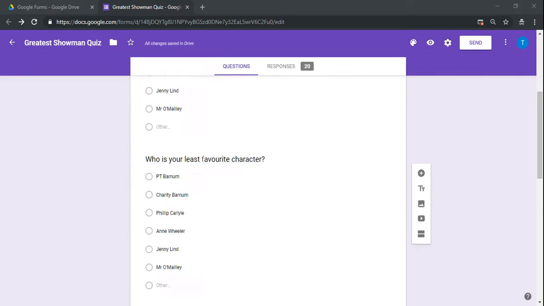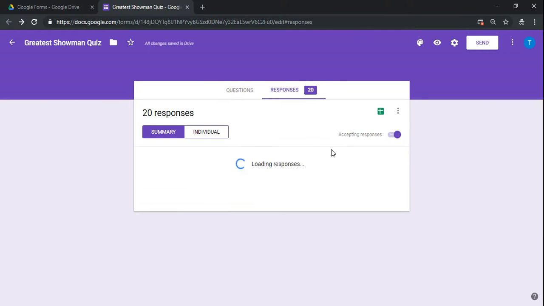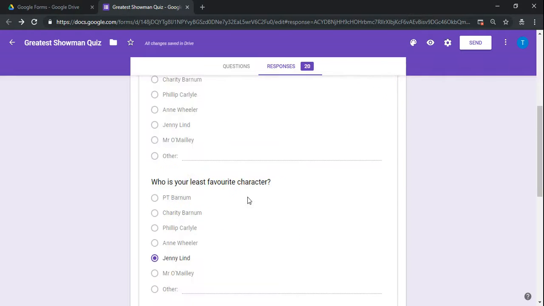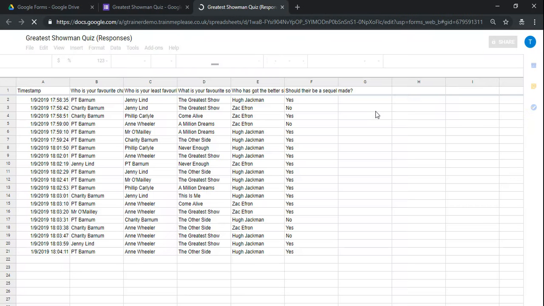So here I've got a form, it's got 20 responses, so we've got a few questions in there. If we click through into the responses, we can get a summary overall picture of the responses, and then we can drill down individually so we can see what the individual responses were, what people's thoughts were. But what we want to do now is do some work with that in Google Sheets. So I've already linked it to a Google Sheet, as you've seen in the previous video.